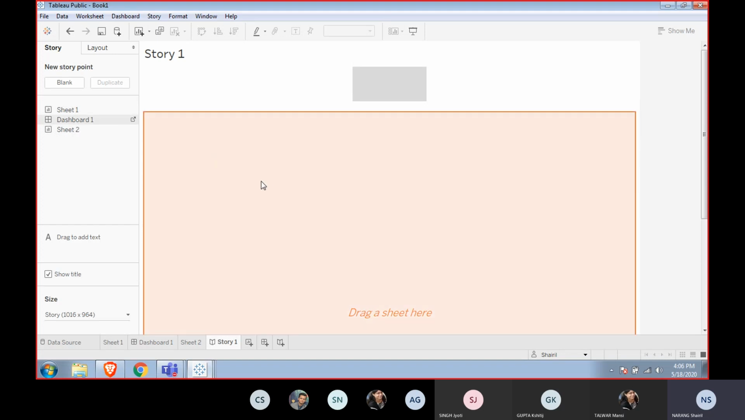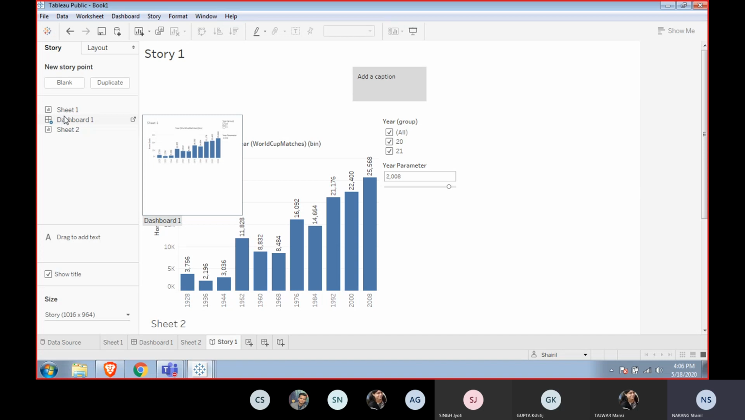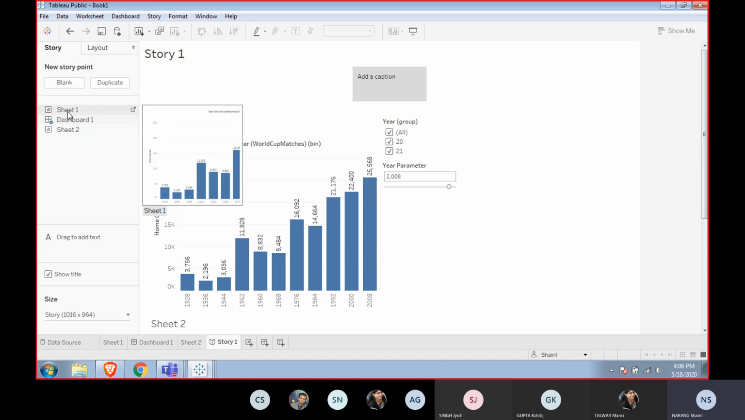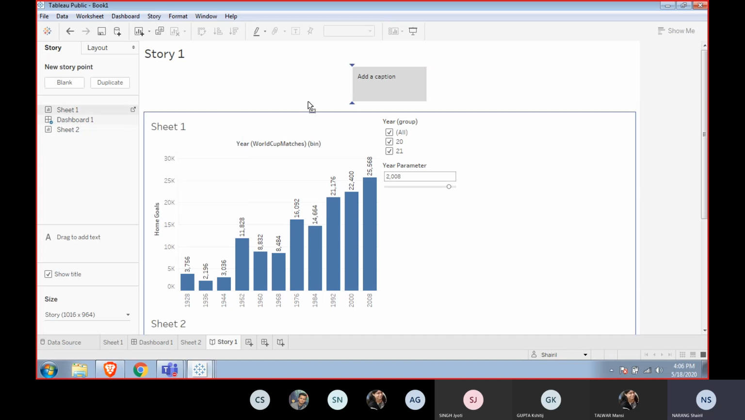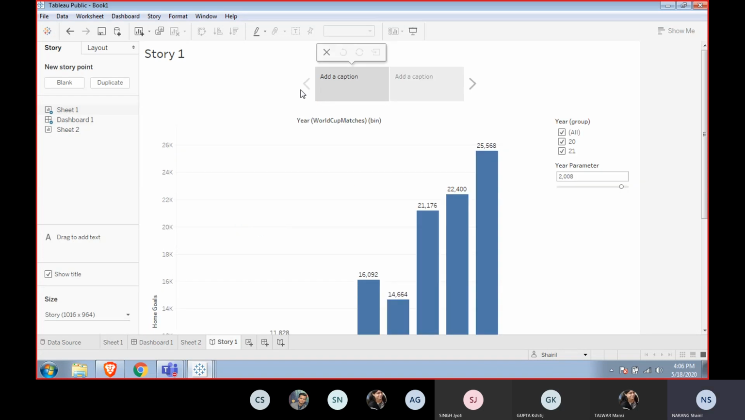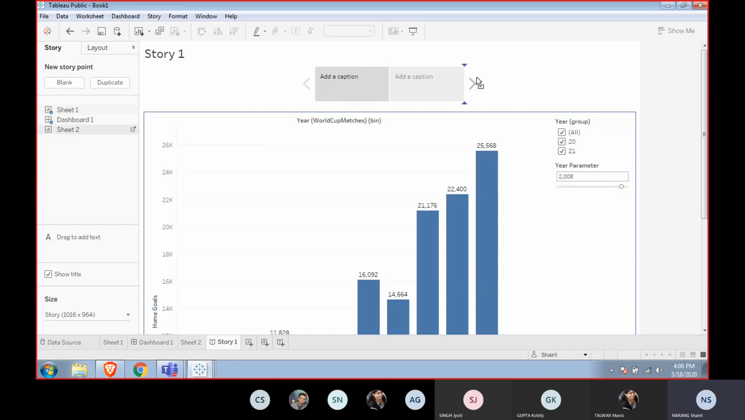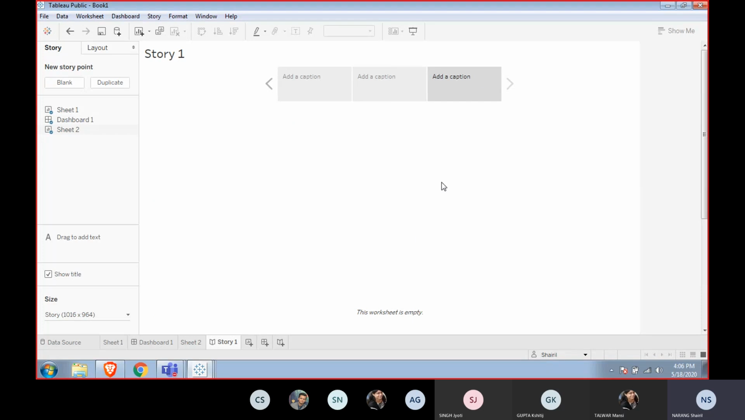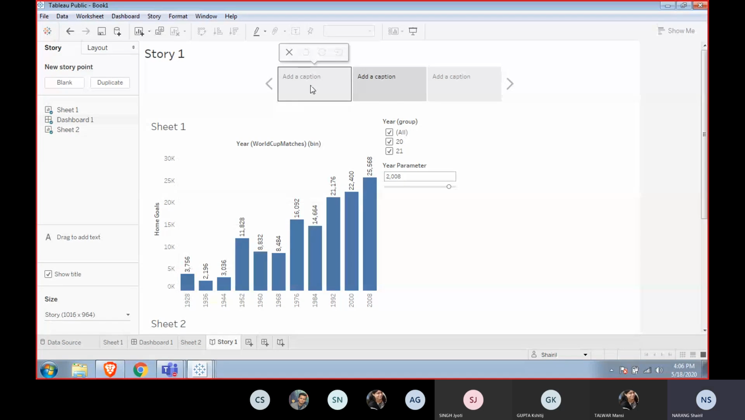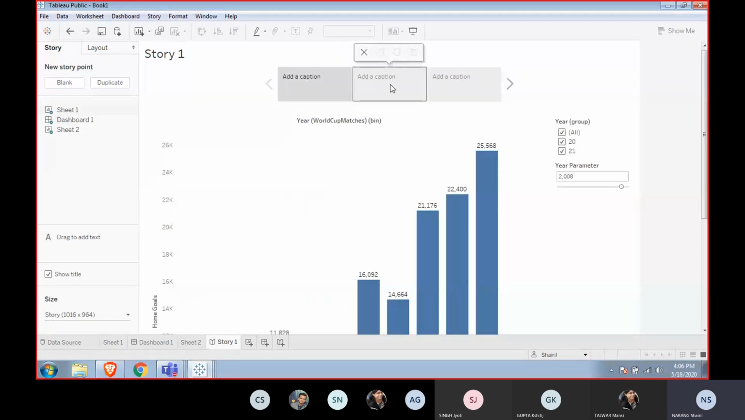So you can use a dashboard here, and then also you can use the different sheets on the left hand side, or you can add it onto the right hand side. Just drag and drop. The sheet is empty. Sheet number 2 is empty, but sheet number 1 has got a visualization.